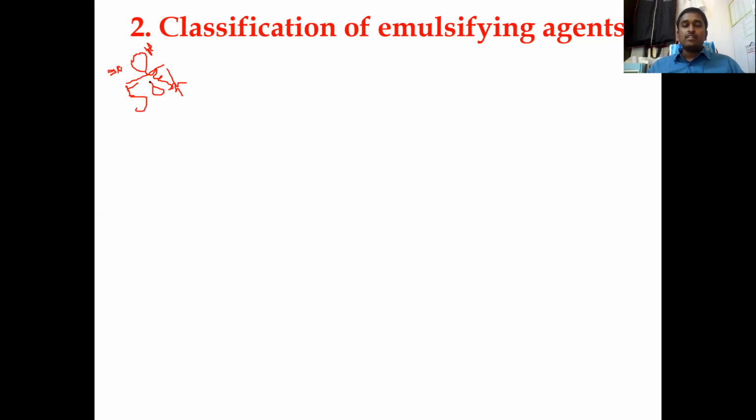Based upon this, they have classified the emulsifying agents into different varieties. Let us say hydrophilic surfactants, having a more hydrophilic head group, will solubilize more in water. Since they solubilize more in water, they can be used in oil and water kind of emulsions. Why? Because in oil and water emulsions, water is the major phase. If a surfactant is hydrophilic, it has more solubility in water. That is the reason this kind of surfactant will be used in oil and water emulsions. And also vice versa. If a surfactant has a more lipophilic tail, these are called lipophilic surfactants, lipid soluble surfactants.